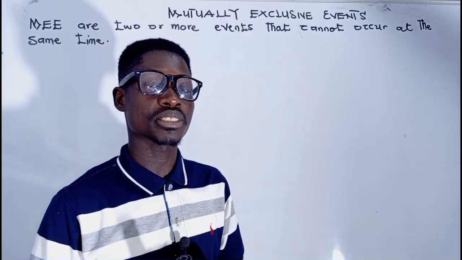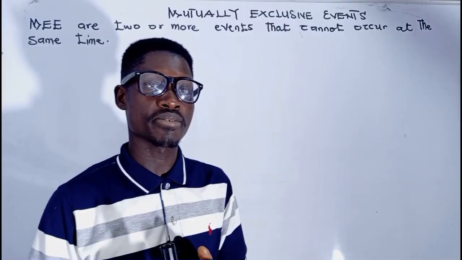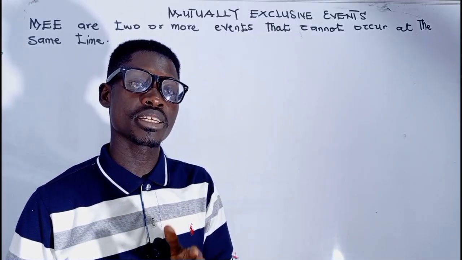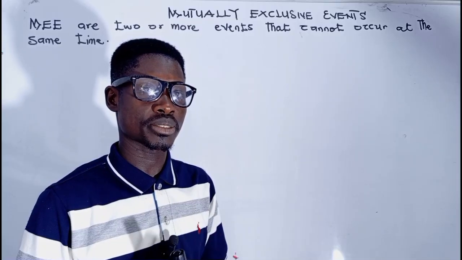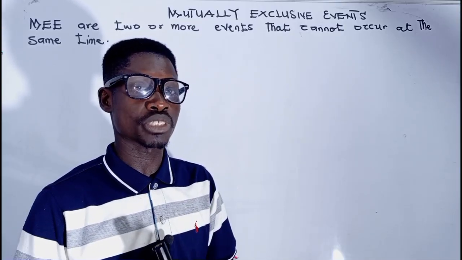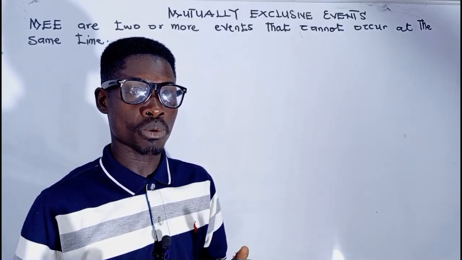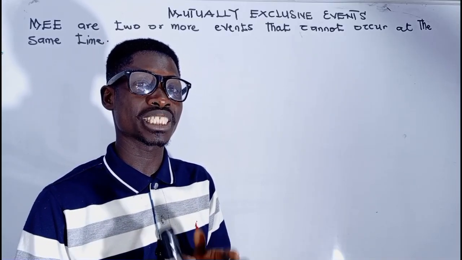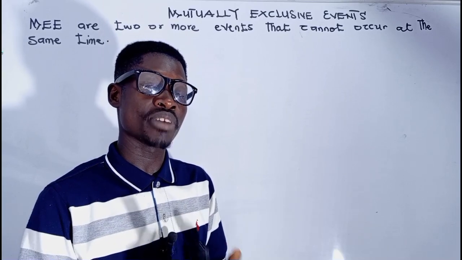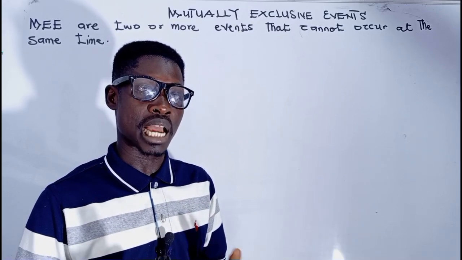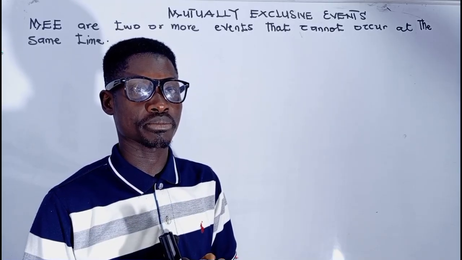In today's tutorial, we shall be looking at what we call mutually exclusive events, MEE. So what is it? When we talk about mutually exclusive events, they are events that do not have anything in common, or events that do not share anything in common. In other words, events which cannot happen at the same time or cannot occur simultaneously.